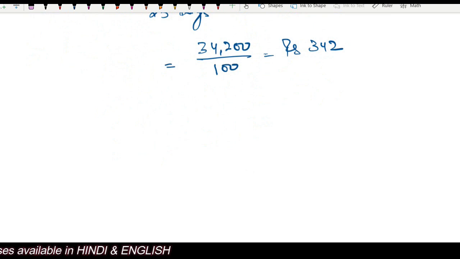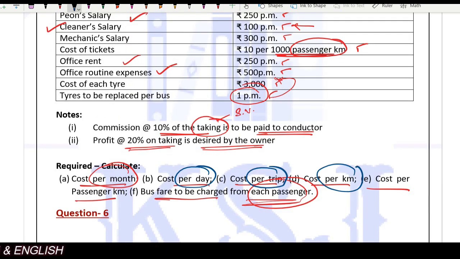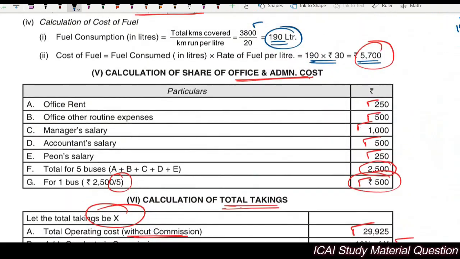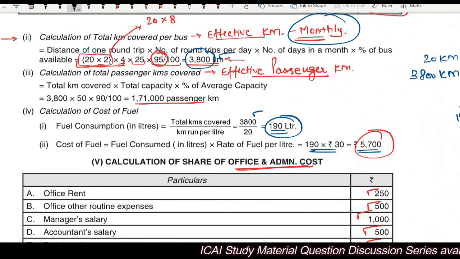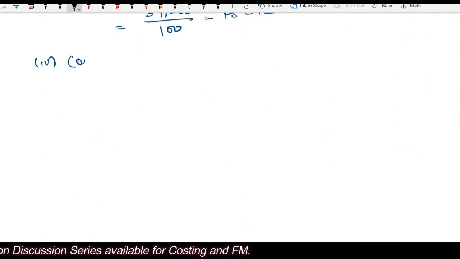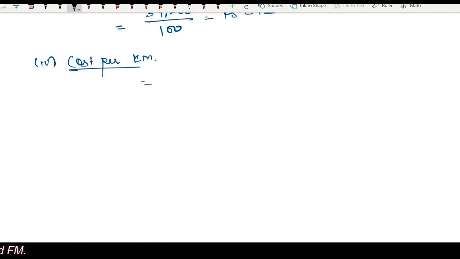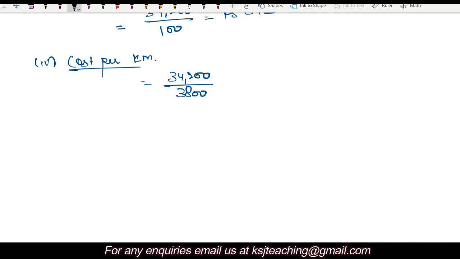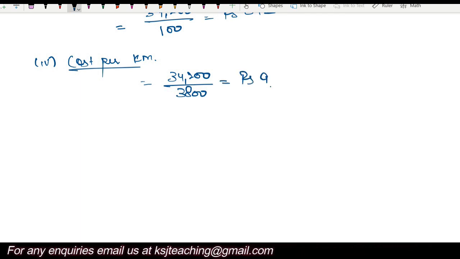After that, the question is asking for cost per kilometer. Right? In a month, how many kilometers are going to be covered? 3,800 kilometers. Right? So the cost per kilometer, in the fourth part, will be 34,200, that is the monthly cost, divided by 3,800, that is the kilometers to be covered in 1 month. Right? So cost per kilometer is rupees 9. Okay?